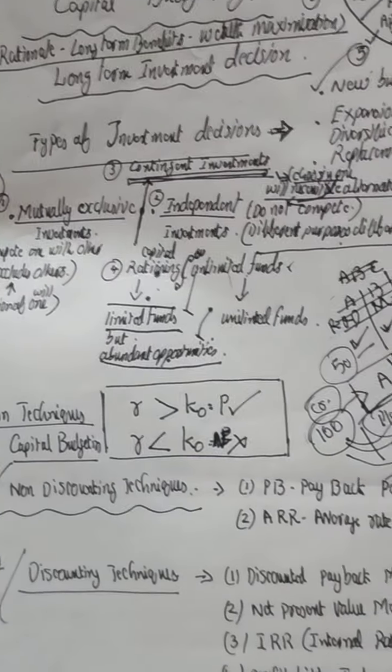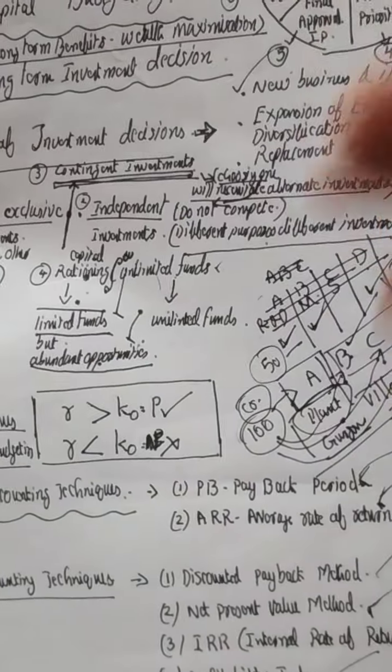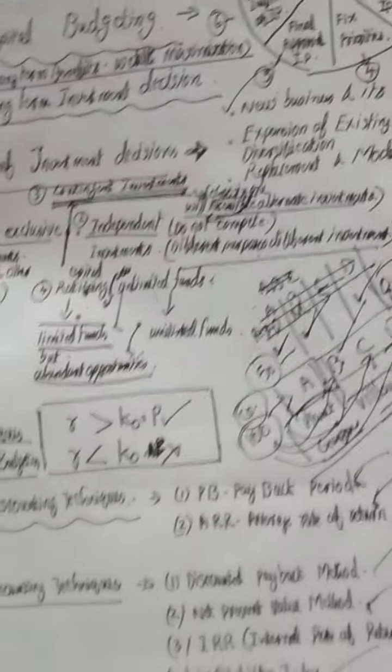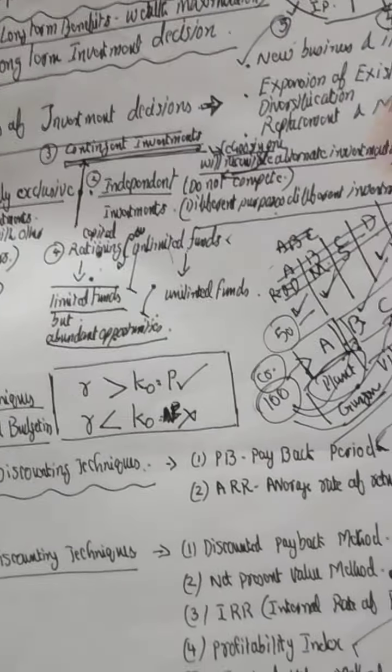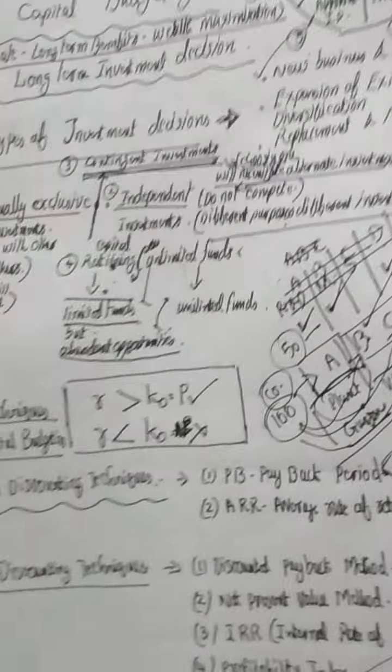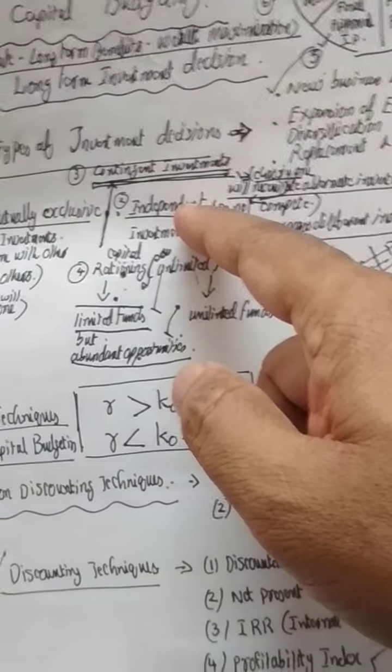Independent projects are those projects where each project does not compete with one another. Different projects are for different purposes. So sometimes we may choose 2 or 3 projects, depending upon the situation. So that is what independent projects are. Choosing one will not exclude the other project; that is independent project.